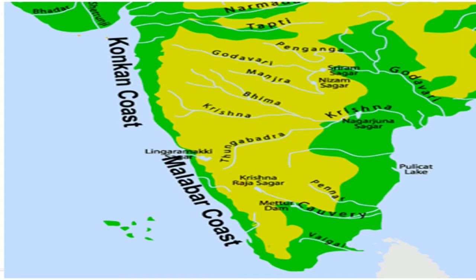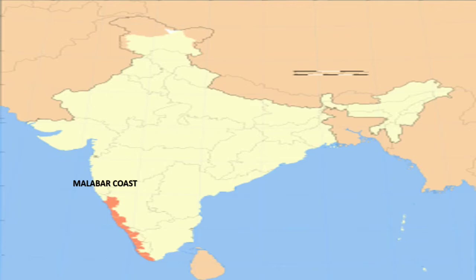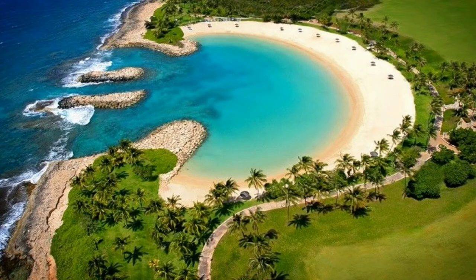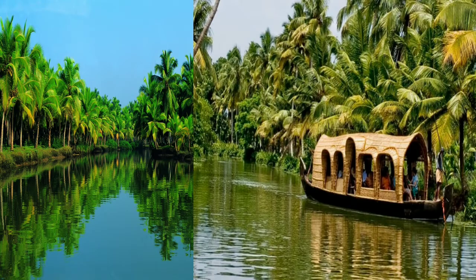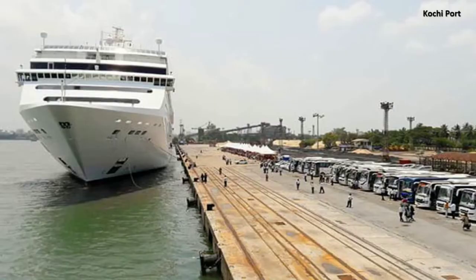The Malabar coast lies to the south of the Konkan coast. A large number of lagoons are found here, especially in Kerala. Lagoons are shallow saltwater lakes separated from the sea by an area of rock or sand. They are a major tourist attraction. Lagoons are also called backwaters. Kochi is the most important port on the Malabar coast.